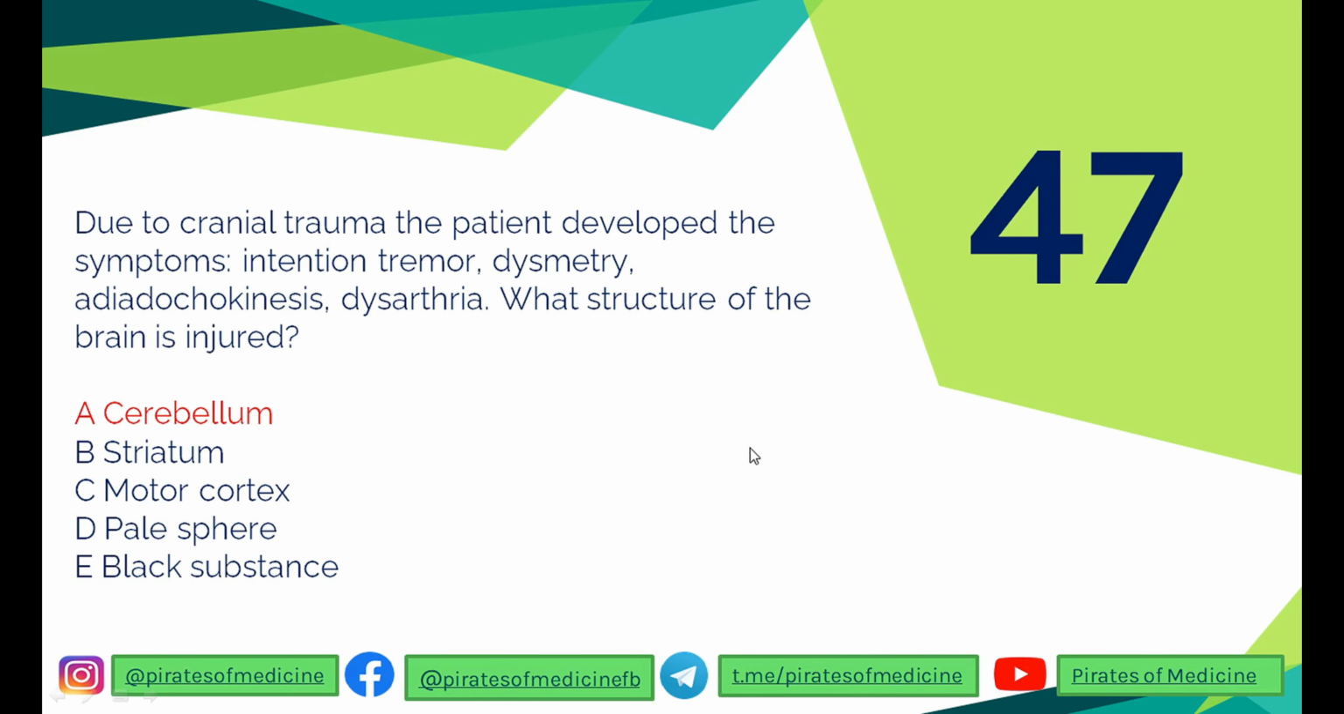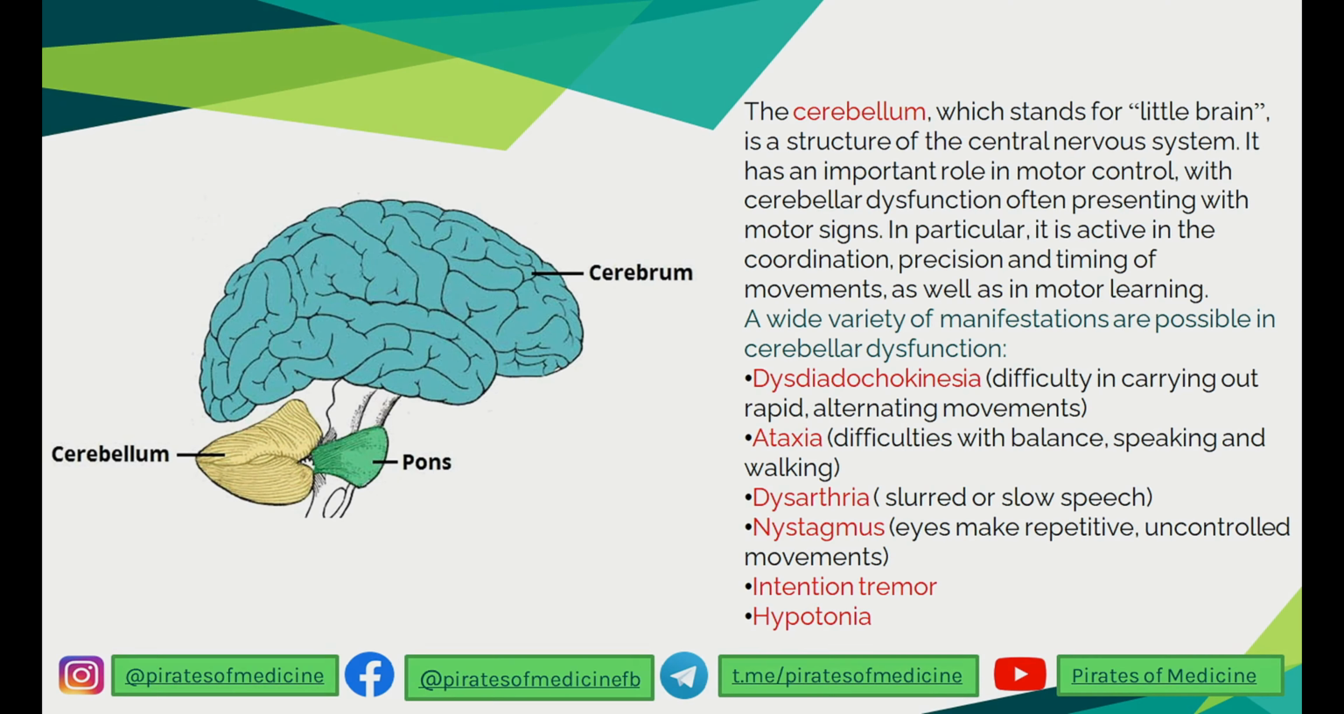Question 47 is, due to cranial trauma, the patient developed the symptoms intention tremor, dysmetria, adiadochokinesia, dysarthria. What structure of the brain is injured? Remember, the cerebellum is an important structure and plays an important role in motor control, and all these symptoms are manifested if there is a cerebellar dysfunction. So